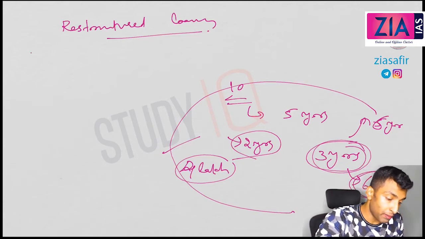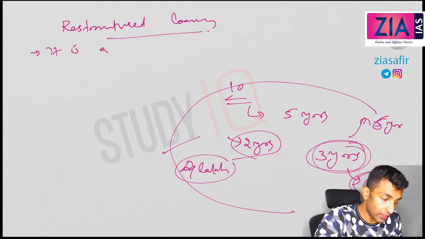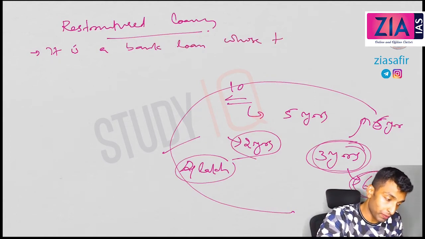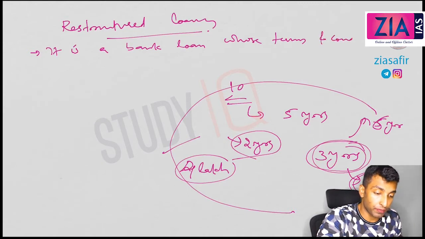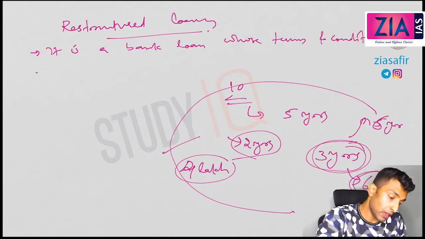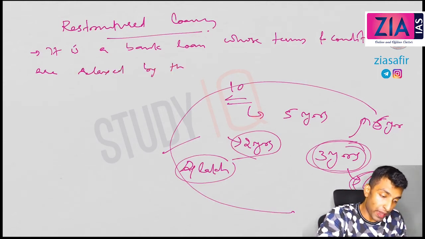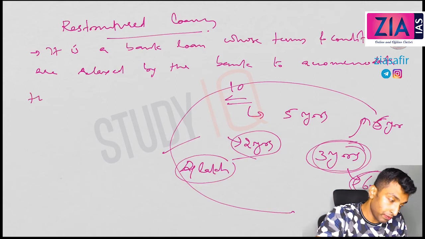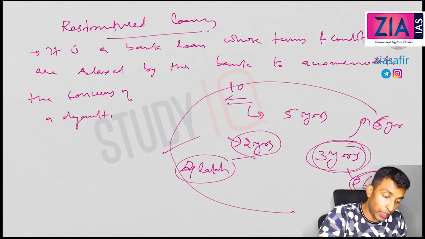So let me write it here. It is a bank loan whose terms and conditions are relaxed by the bank to accommodate the concerns of a defaulting borrower.